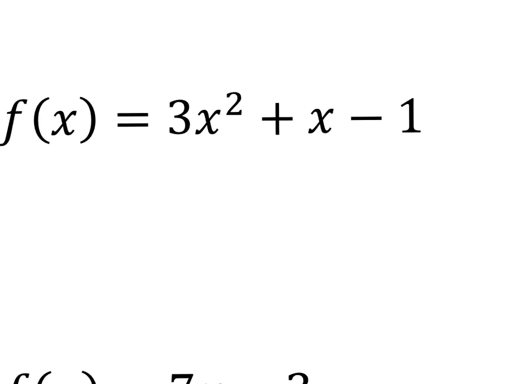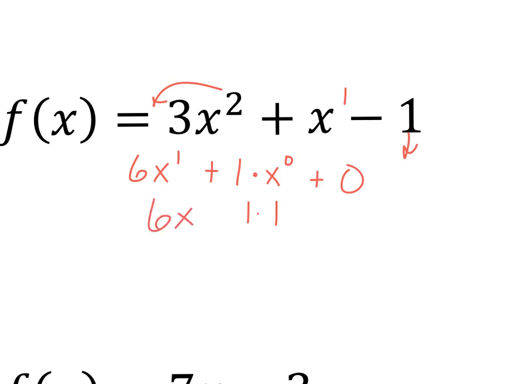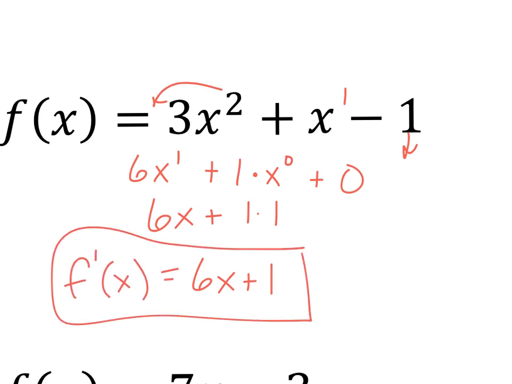Okay, I'm back. Using the power rule, I'm going to slide this in front, so it's going to turn into 6x to the first power. Use the power rule, slide it in front. It becomes 1 times x to the 0, and anything to the 0 power is 1. So it ends up being 6x plus 1, and remember that's f prime of x. We're finding the derivative.